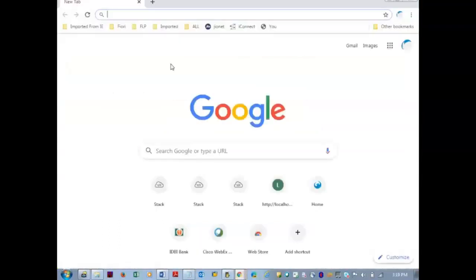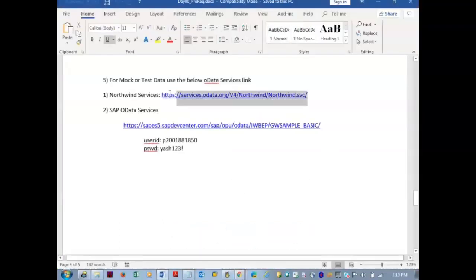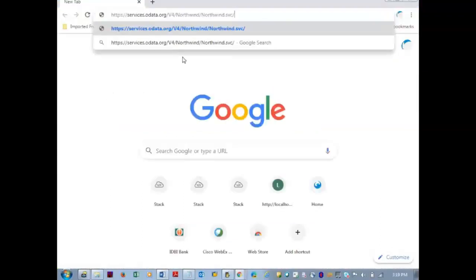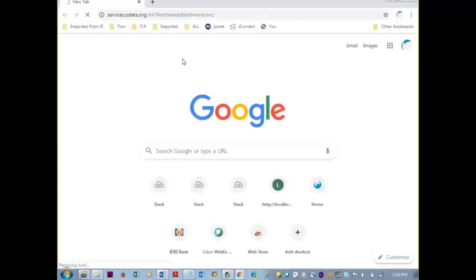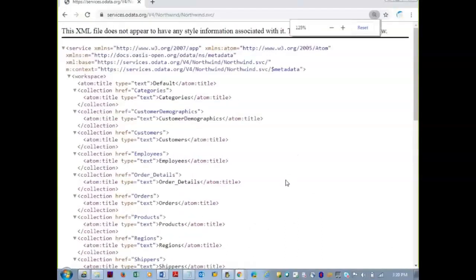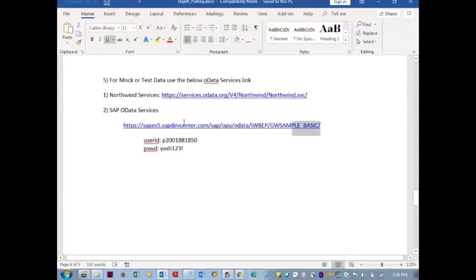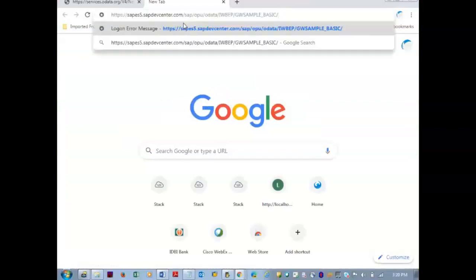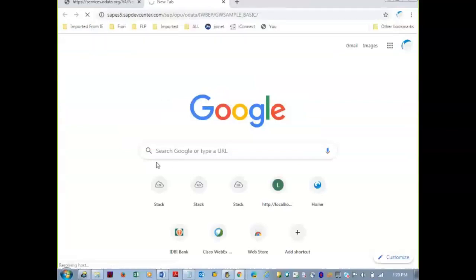Let me open the Chrome browser. I'm copying the first one. The first one is the OData provided by Northwind services. Northwind is hosted by the Microsoft company. In the second tab, I'm trying to open the SAP services. This OData is provided by SAP.